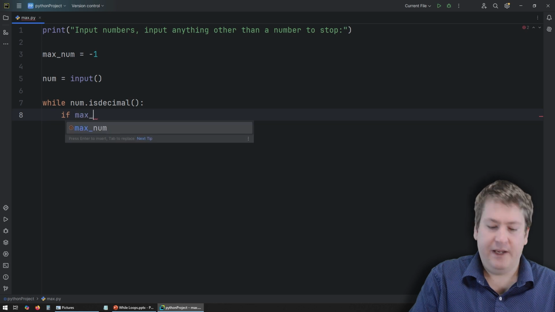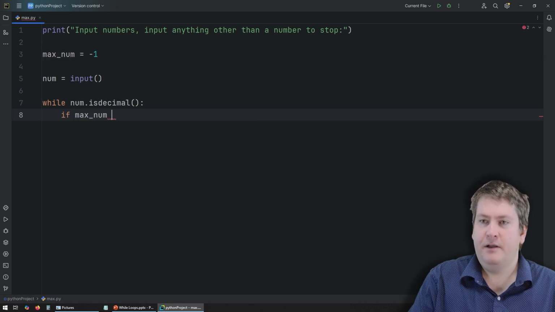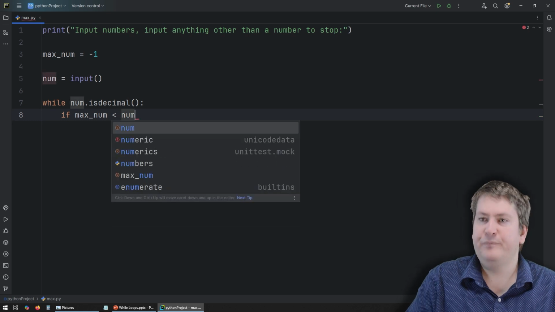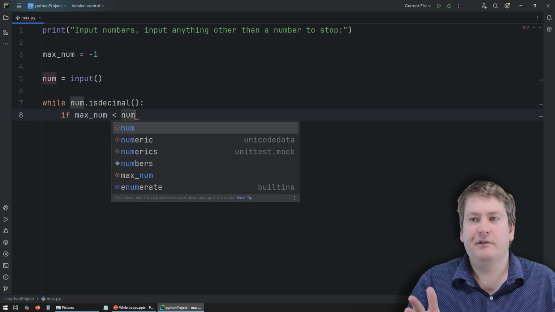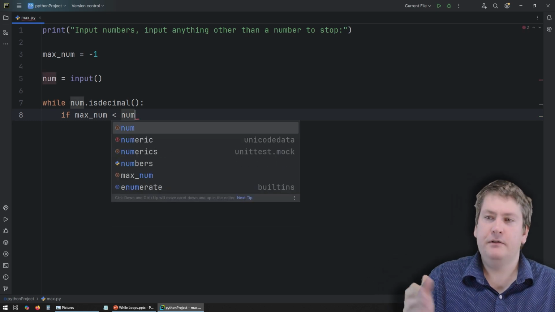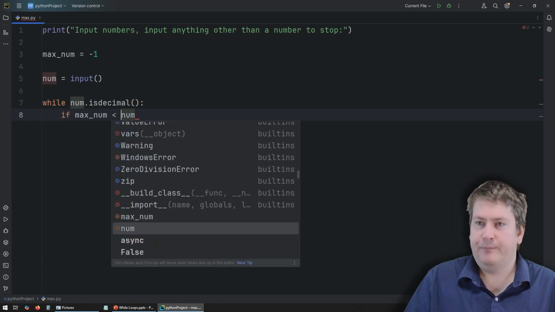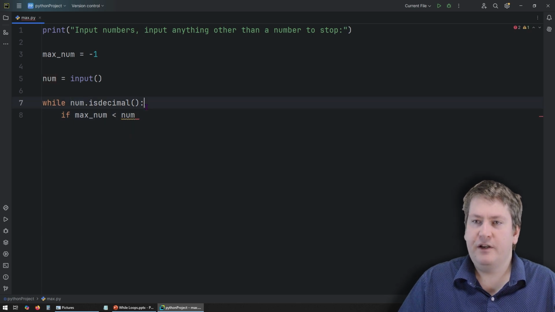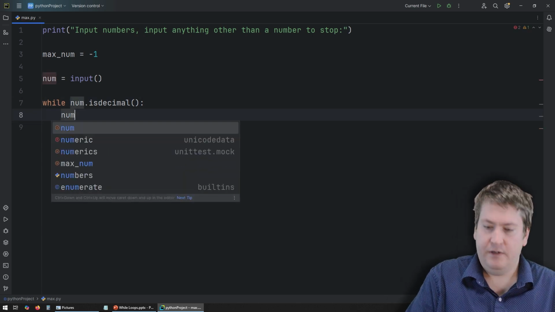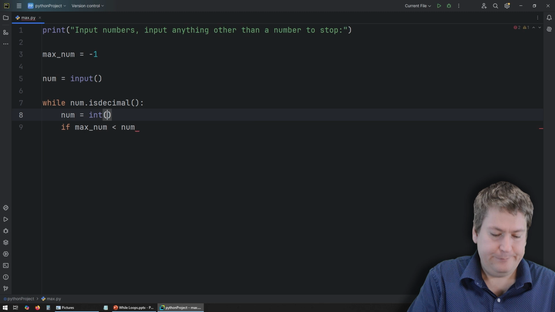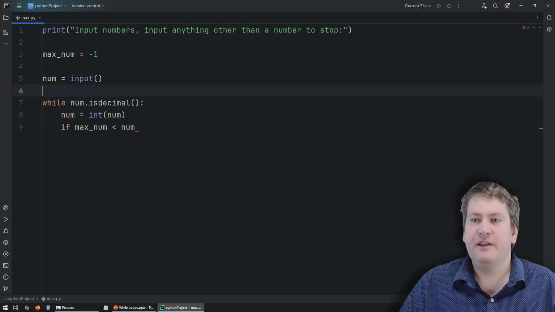maxNum is where we're keeping track of our maximum number. And we could say less than num. So if the maximum number we've seen so far is less than the new number, then we are going to update it. But remember, this is still a string. So we're going to need to convert it. So before this, we could do a simple num equals int num and convert the number back into an integer.